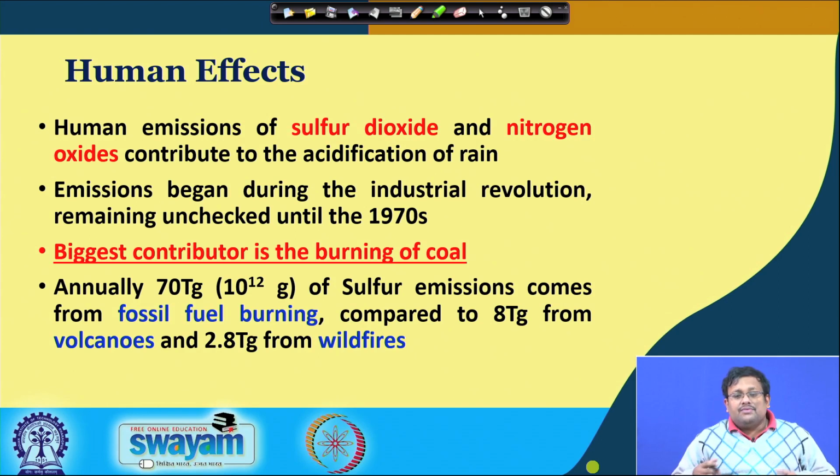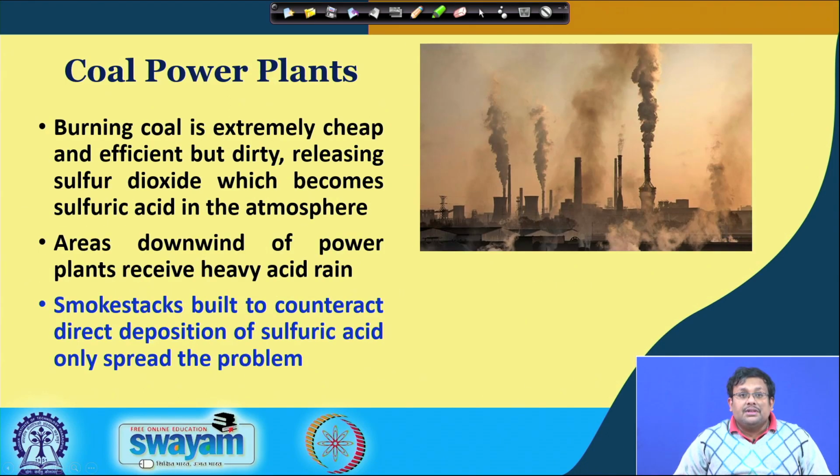This is a very important aspect as far as environmental pollution is concerned. Coal power plants, as I have already told you, burn coal which is extremely cheap and efficient but dirty, releasing a huge amount of sulfur oxides, sulfur dioxide, which becomes sulfuric acid when it mixes with atmospheric water vapor.